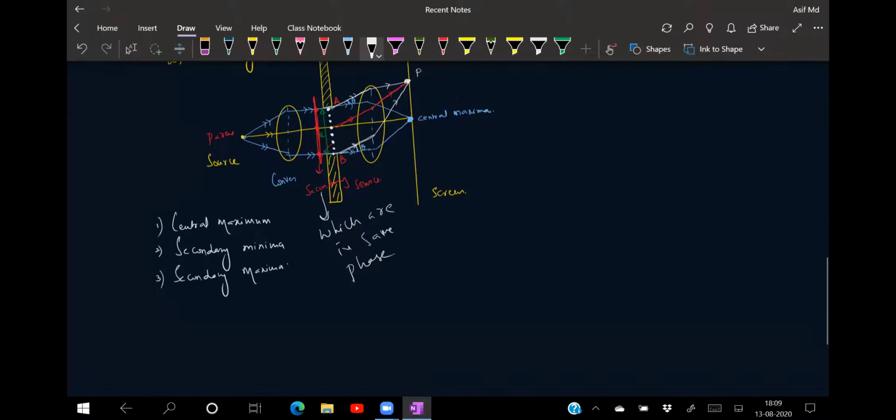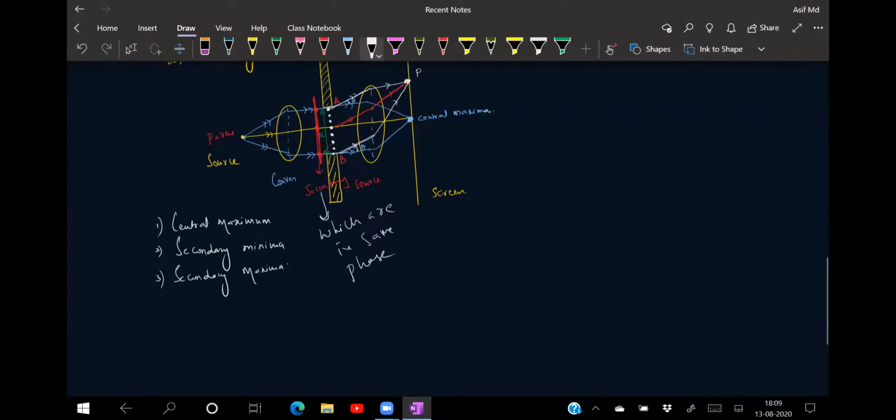Now, if I'm talking about the central maxima, all the secondary wavelets going straight along are focused at the center. So they add up constructively to produce what? Central bright fringe. So you should be seeing that at the center we will compulsorily get the central bright fringe. Is that clear for everyone? So at the center what we are getting? Central maxima.